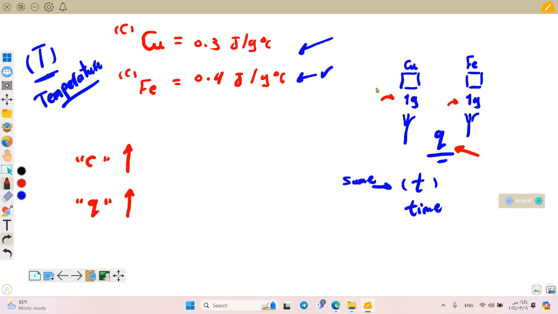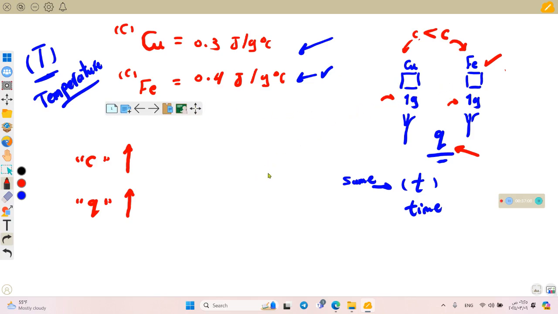So if we look here, the specific heat of iron is greater than the specific heat of the copper. So which one will need a higher quantity of heat? The iron. That's good. As the iron needs a higher quantity of heat to raise its temperature 1 Celsius degree, it will take a longer time.